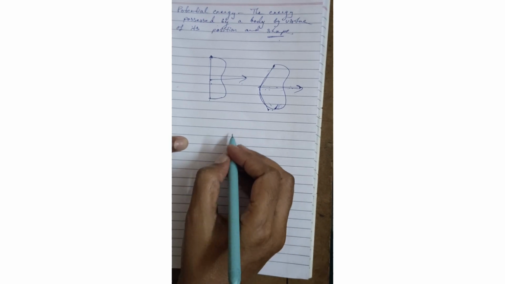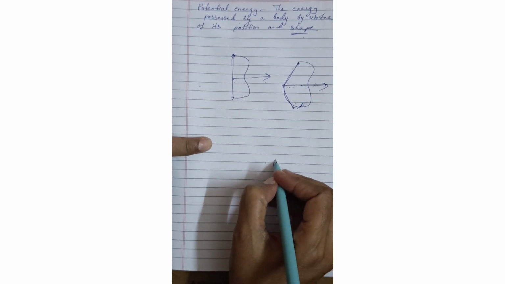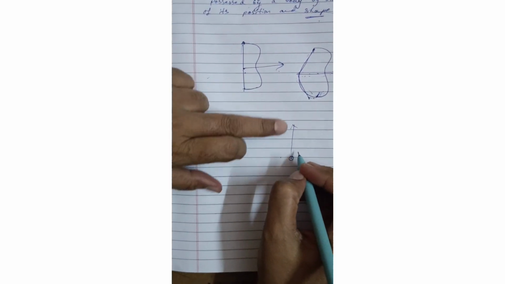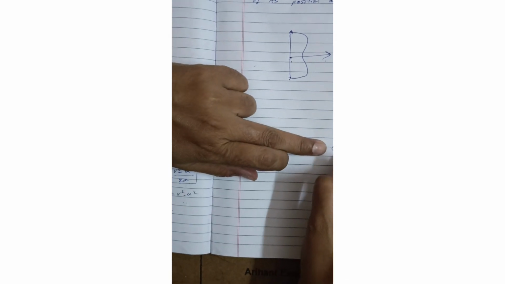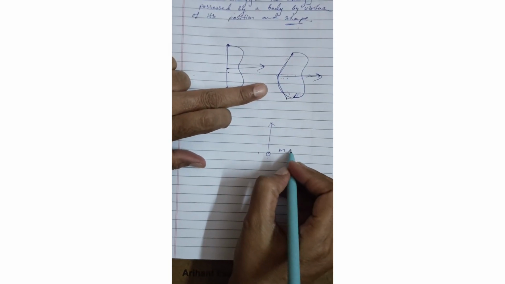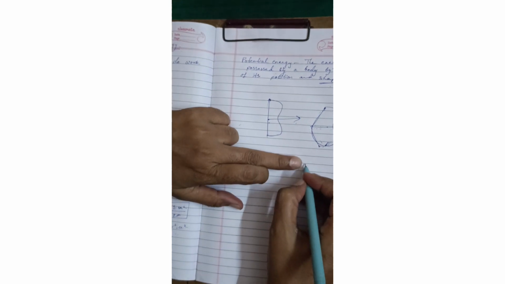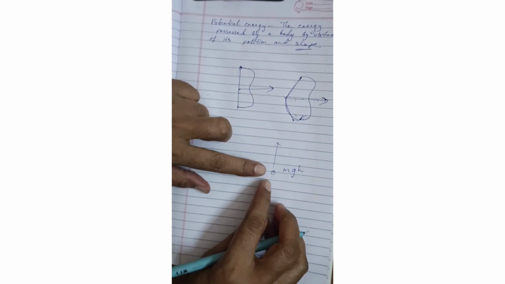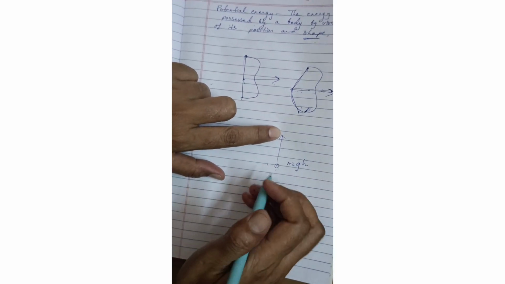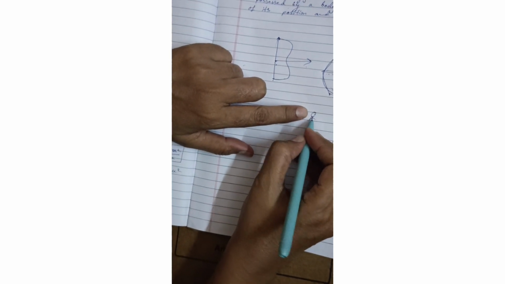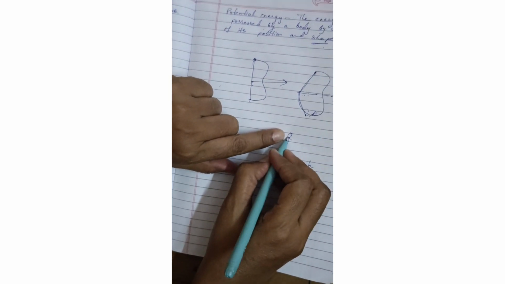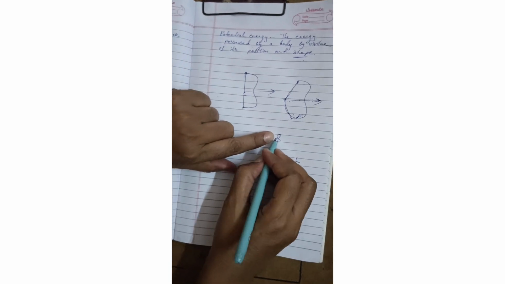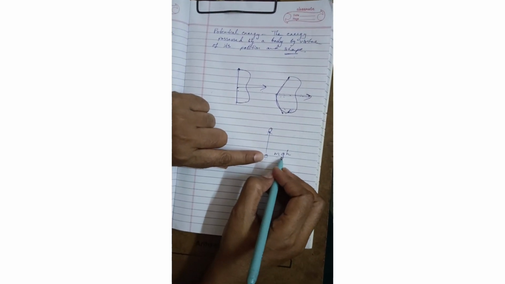Now here again one more example we can take. Suppose from the ground, if we lift a ball up, what happens? It has some mass and we are going against gravity, that is g. We are going to a height, that is h. So what happened when we are taking it up? Now here again when we come to rest, it will have potential energy. So we can take the formula for potential energy as mgh.